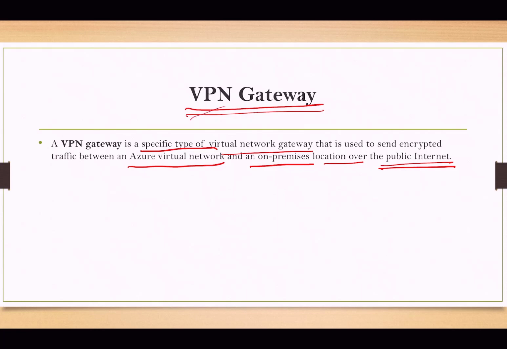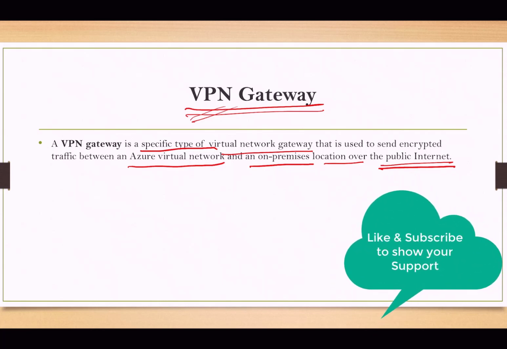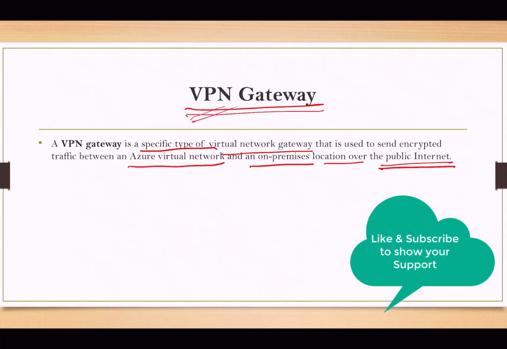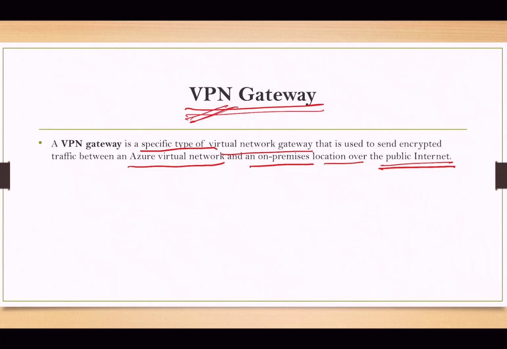It's like a VPN. So when the question comes, which gateway will be used when you connect your on-prem infrastructure to Azure, where your traffic travels through the internet, in this case, we will use VPN gateway.